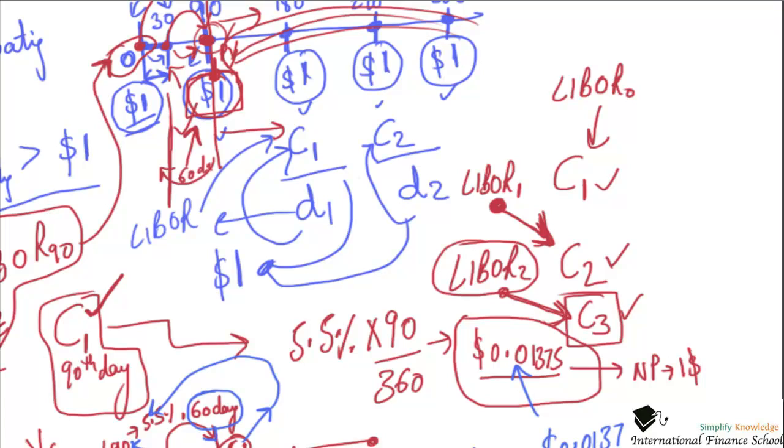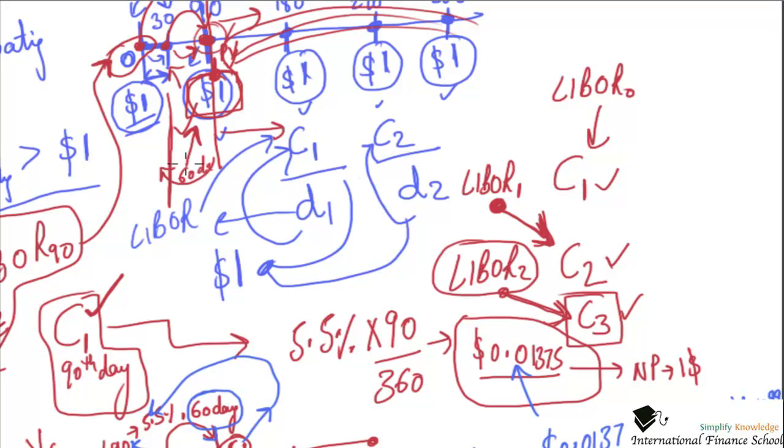Now to discount it, I need to multiply by the present value factor for 60 days, which in our case was 0.99. So I multiply by 0.99 to get the present value, plus there is a present value of $1 at this point, so I also multiply that with 0.99.